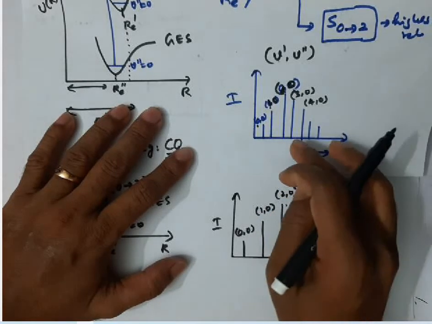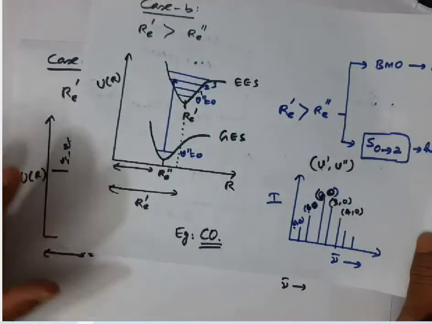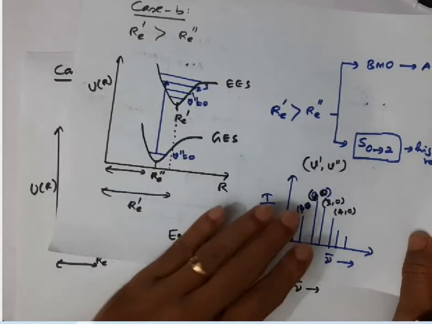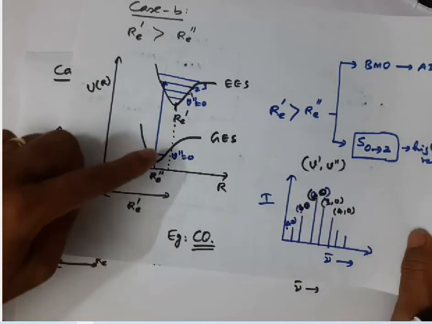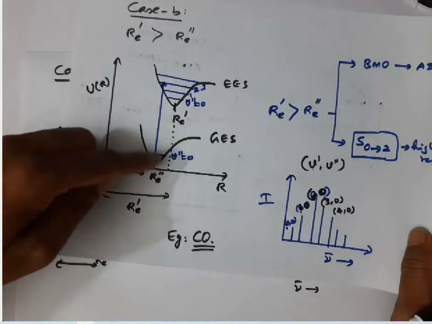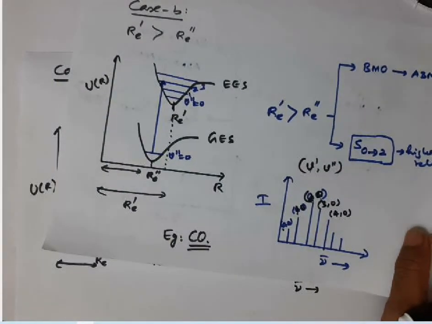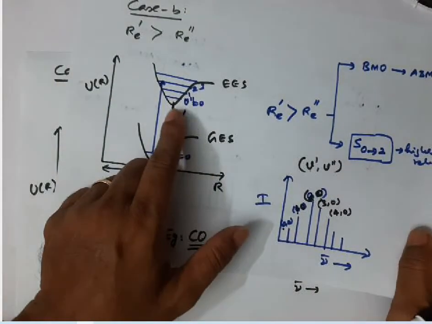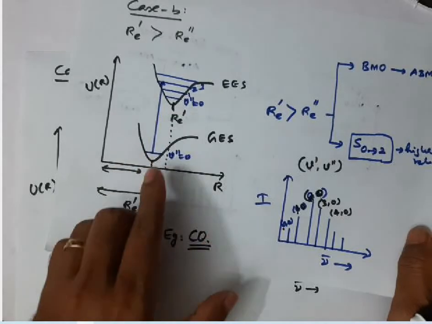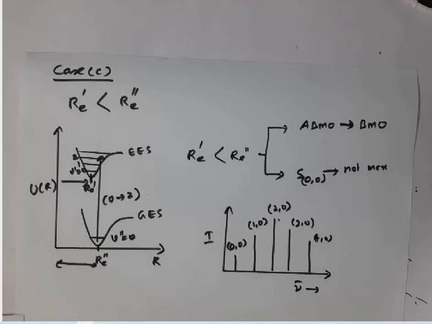So these two cases, case B and case C, indicate that the equilibrium internuclear distance of the ground electronic state and excited electronic state are not equal. That's the information I can say. The excited state equilibrium internuclear distance may be greater or lesser than the ground electronic state. In both cases, the spectrum will usually appear like this. This is case C.